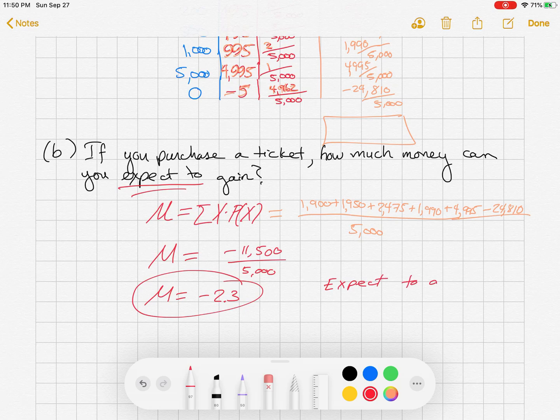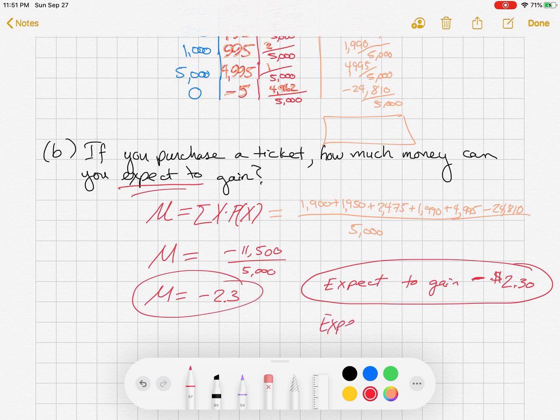There's your answer. So you expect to gain minus $2.30. That's how much you should expect to gain. So on average, the average person playing this game, you've got 5,000 people, is going to lose $2.30, right? They're gaining negative money. So you could also say expect to lose. You either expect to gain a negative amount or expect to lose $2.30. Gaining negative money is the same as losing positive money.